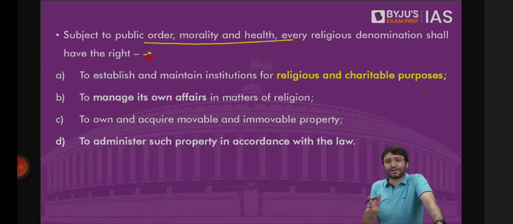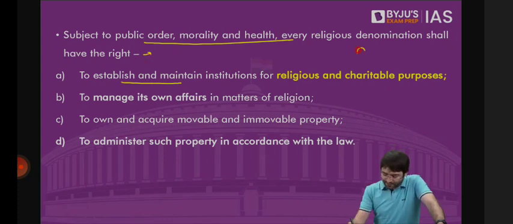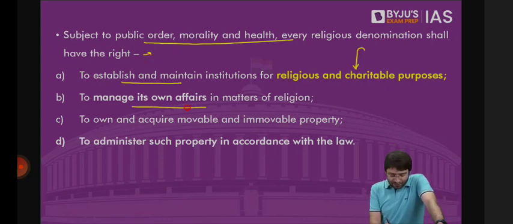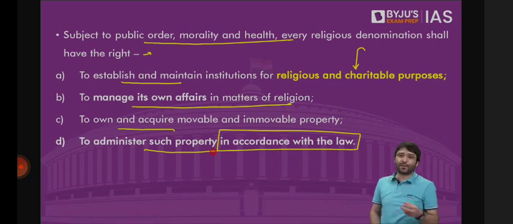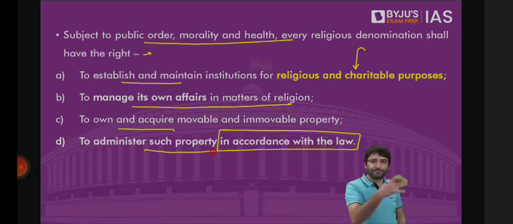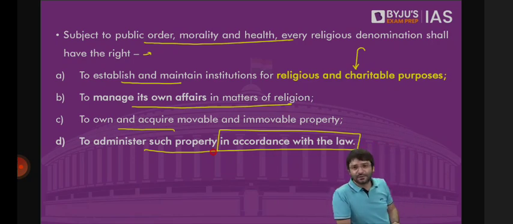What is the right? To establish and maintain institutions for religious and charitable purposes, to manage its own affairs in matters related to religion, to own and acquire movable and immovable property, to administer such property in accordance with the law. Movable property: money, cash, gold, which you can move from one place to another. Immovable property, for example, buildings. Every religious denomination, which means every religious community, their sects, their subsects, they have the fundamental right.